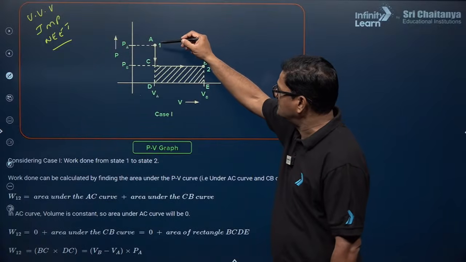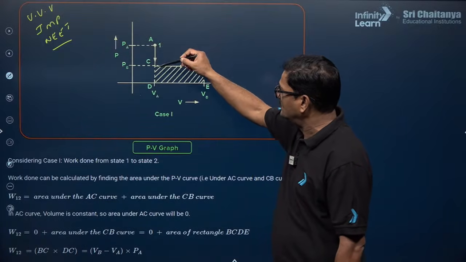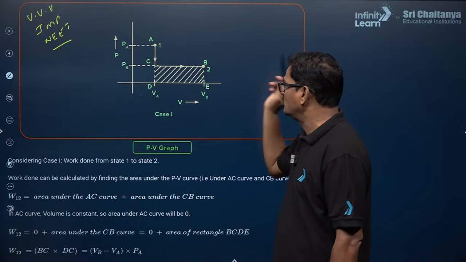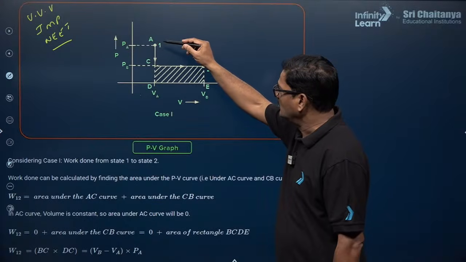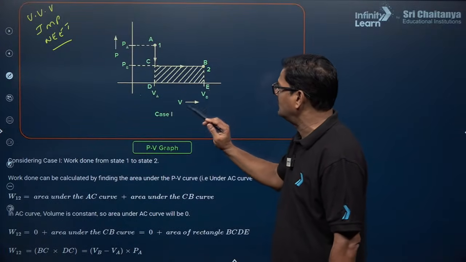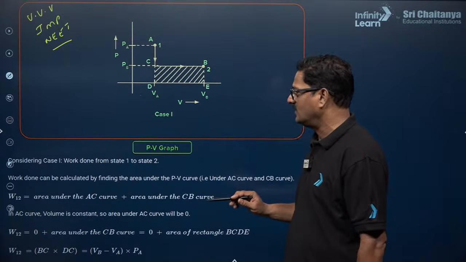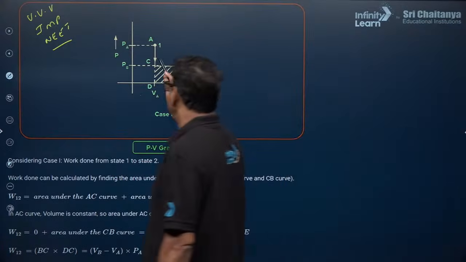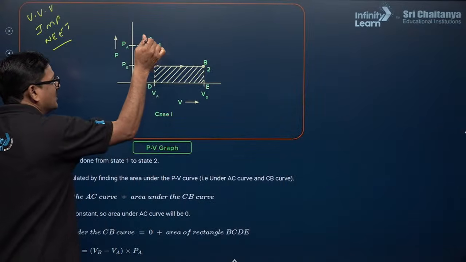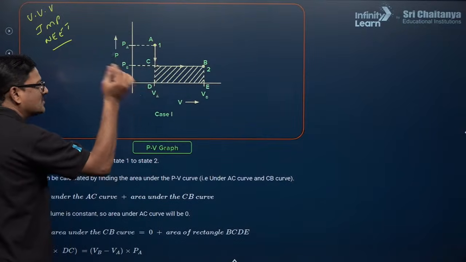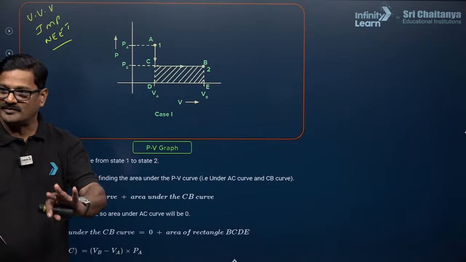When a system is changing from point A to point C, and then C to B, we have points A, B, C, D. Work done can be calculated from here to here. In this process from A to C, the volume is constant, dV is zero, so work done is going to be 0.